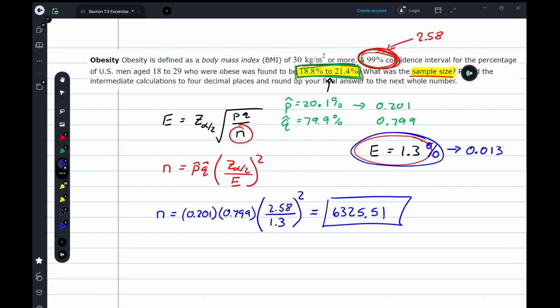It does not matter what the decimal is, whether it's 0.1, 0.2, 0.3, 0.5, 0.7, 0.9, we always round up. So my final answer is 6,326. If I want to achieve this result at the 99% confidence level, I need a sample size of 6,326 men.